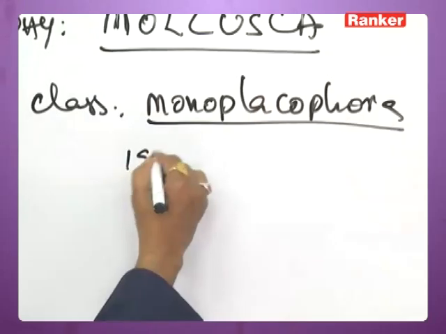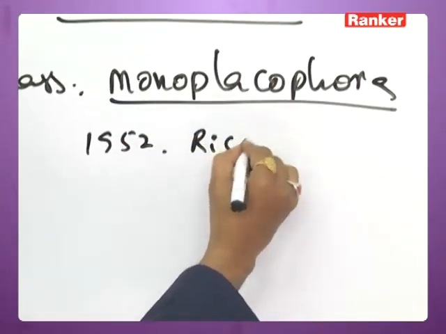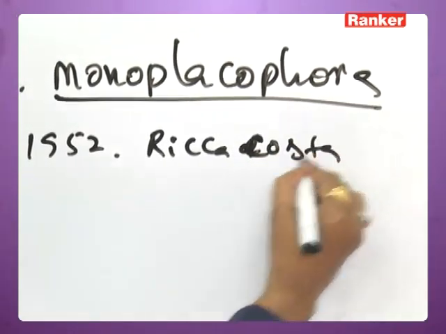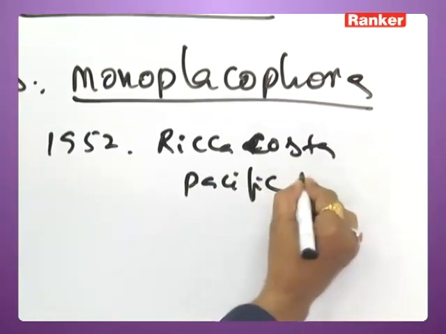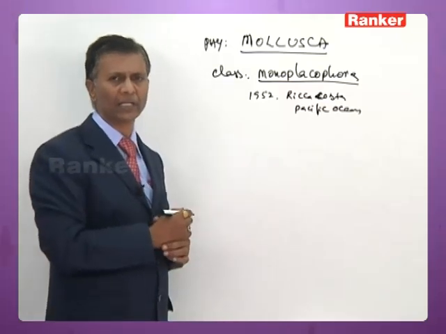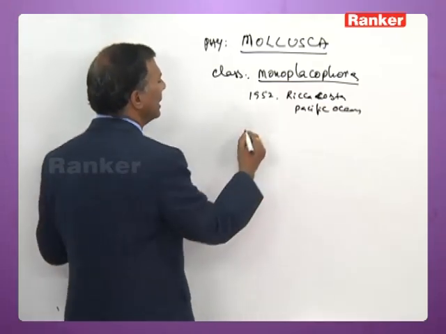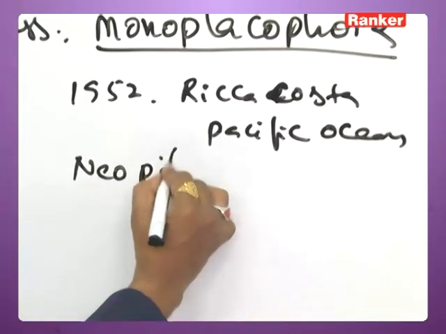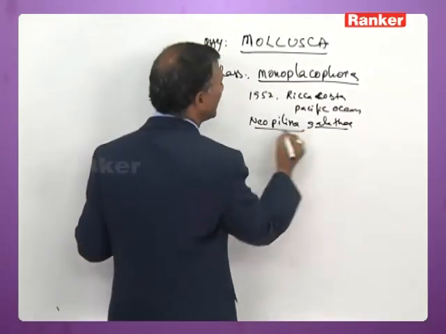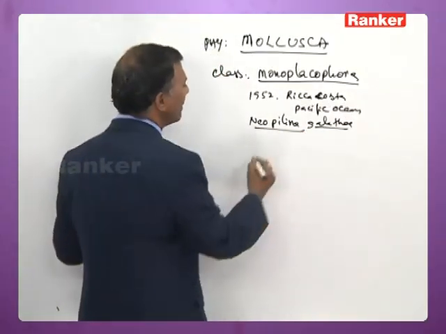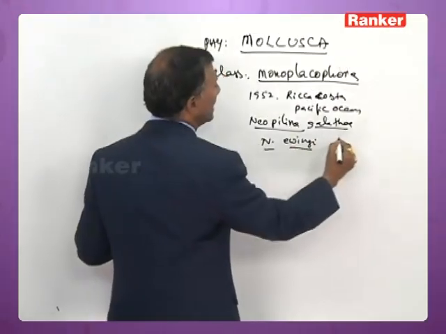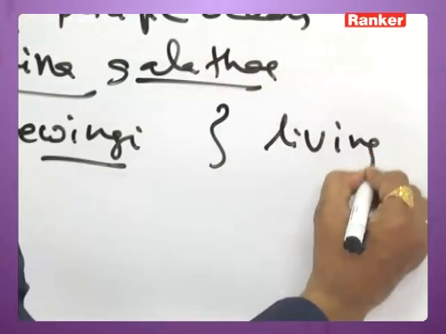But in the year 1952, off Costa Rica in the Pacific Ocean, they were once again discovered, hence they are referred to as living fossils of phylum Mollusca. The best example for this group is Neopilina galatheae, because it was discovered during the Galathea expedition. Another example is Neopilina ewingi.